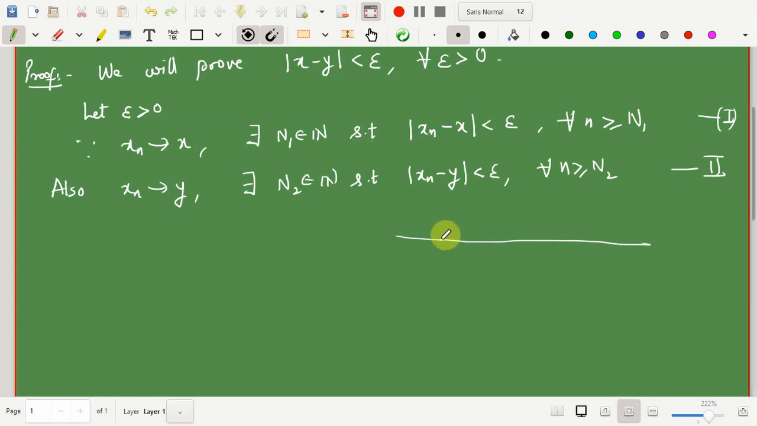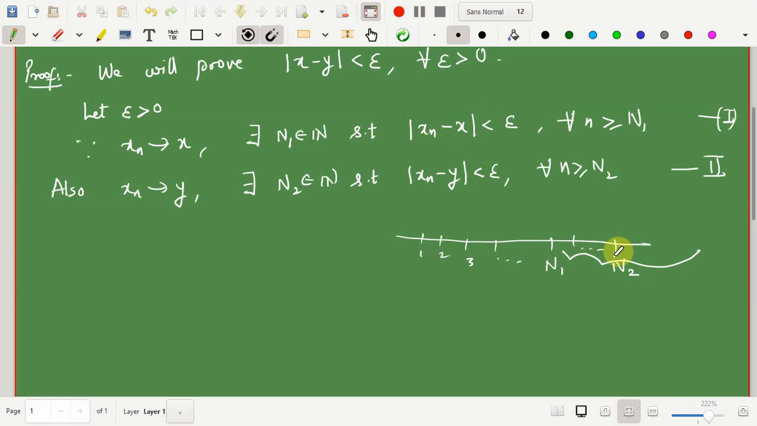See, the natural numbers lie on the real number line, so I have 1, 2, 3 and it goes on. Suppose I consider this as N1, and in this case I'm considering without loss of generality that N2 is greater than N1. So what is happening is that all xn for n greater than or equal to N1, from here onward, for this N1 onwards, all xn will satisfy this property. That means xn will lie in the band x minus epsilon to x plus epsilon.